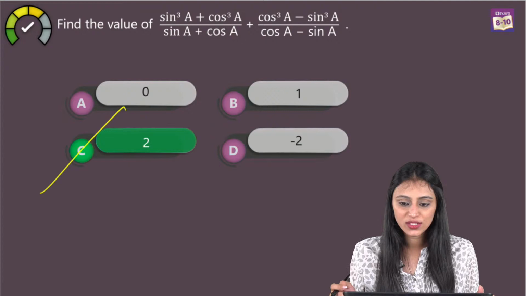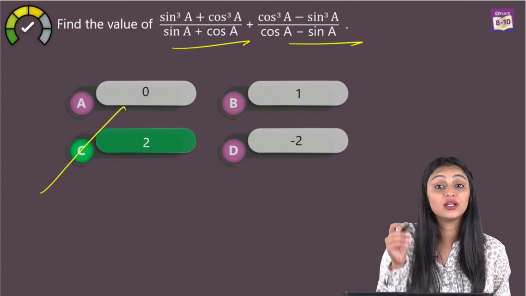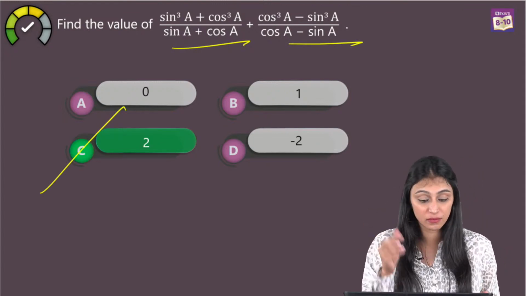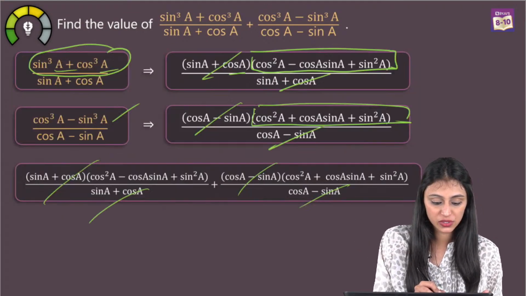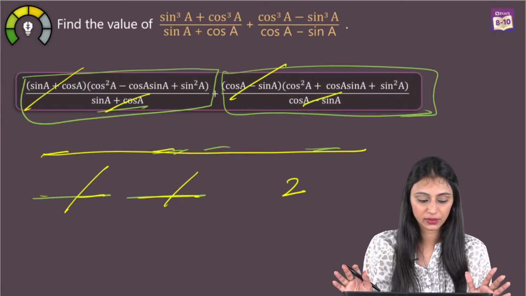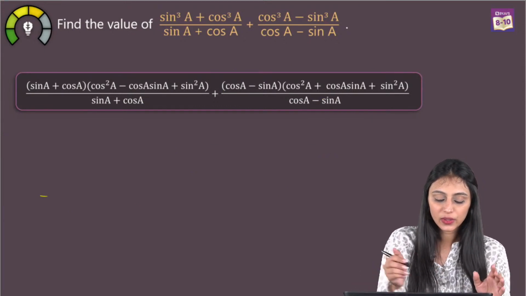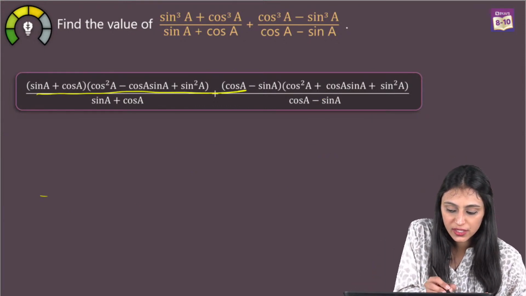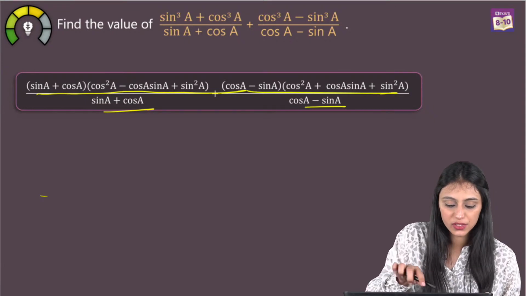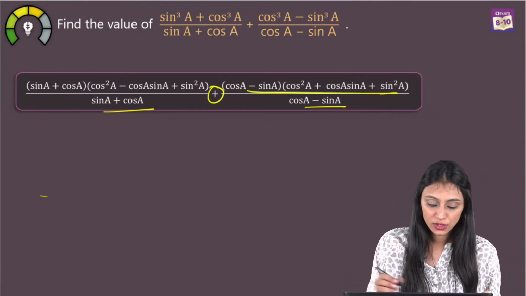Isn't sin A plus cos A common for cos 2A minus cos? No, it is not common. You see, they had different denominators. Cos A plus sin A, cos A minus sin A. Let me show you the steps here. So when I substituted here, this was the step that we got, right? Correct? This is what we got. And you can see it is not common. This much part is for this one. This much part is for this one. It's not common. There is a positive sign in between. Yes? So this is not common.